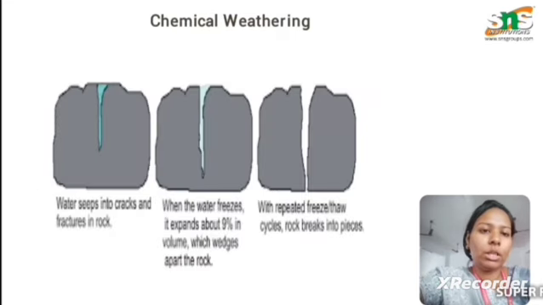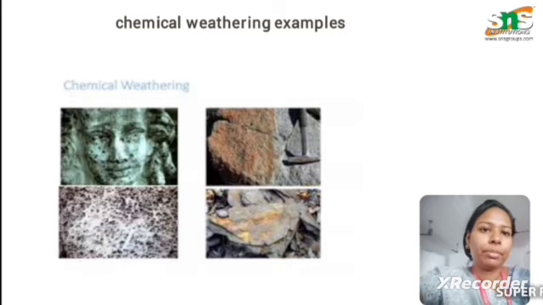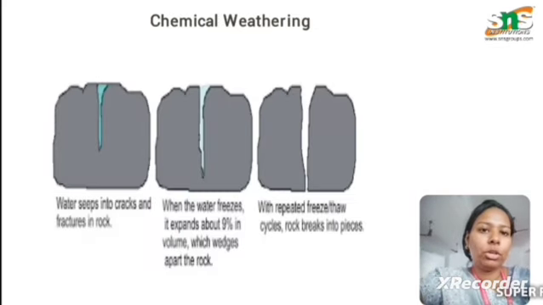Next one is the chemical weathering. Chemical weathering is nothing but the chemical properties of the rocks being disintegrated. For example, if water is introduced onto a rock surface, first the water enters into the crack of the rock, where the water then freezes. If the water is stagnated on the rock surface, then about 9% of the volume expands. Next, the freeze and thaw cycle happens, where the rocks break down into pieces.